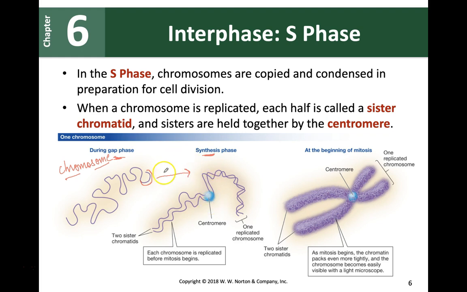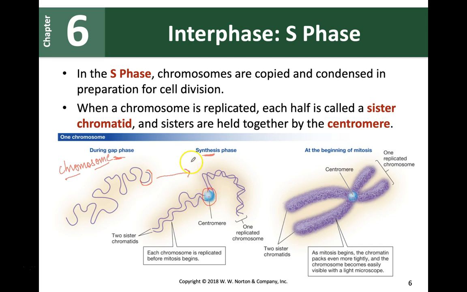Now when you made the copy of the whole thing, in the very center, the two are actually bound together, the copy of the DNA that you made from the existing DNA. So one was, of course, the parent DNA, and then you made a copy of that. Both of those strands are actually held together by this structure called centromere.